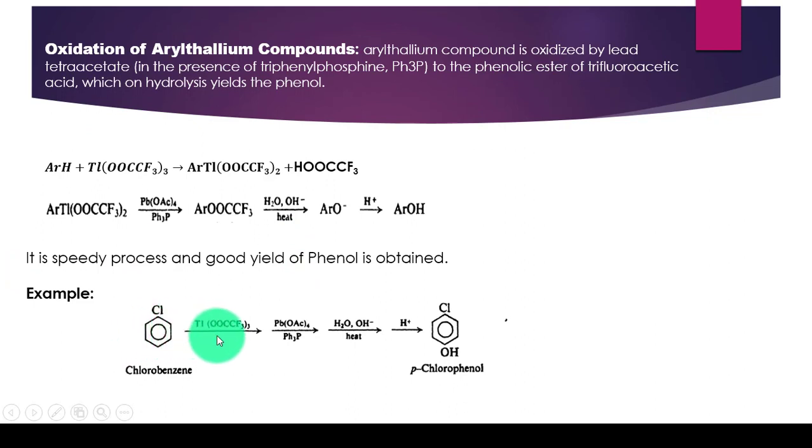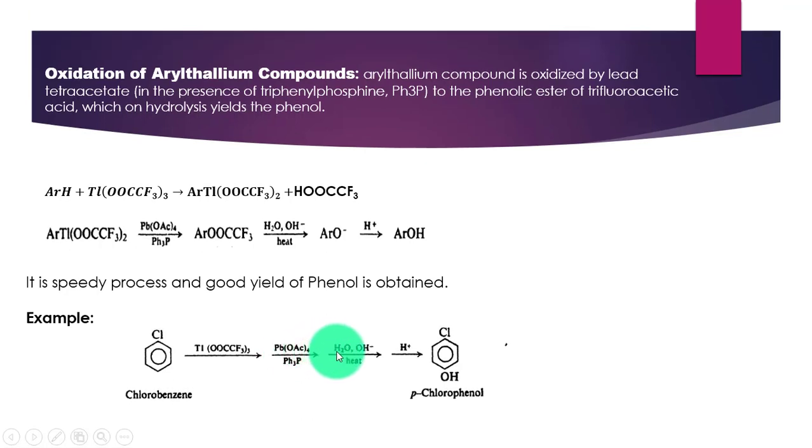So an example is given over here in which chlorobenzene is made to react with thallium trifluoroacetate, and in the next step oxidation with lead tetraacetate and triphenyl phosphine would take place, and the phenolic ester of trifluoroacetic acid on hydrolysis will produce parachlorophenol.